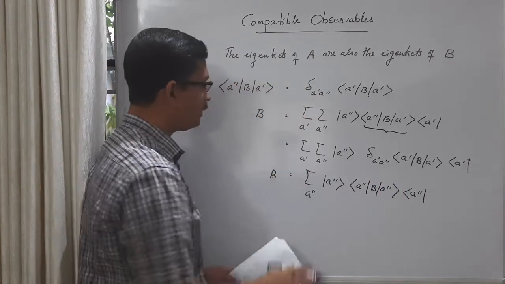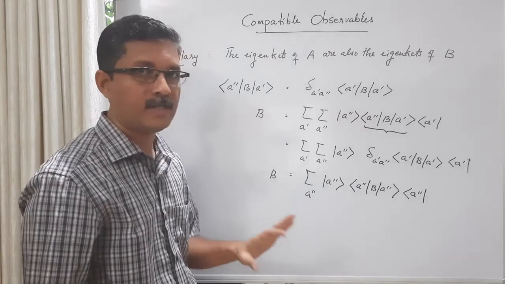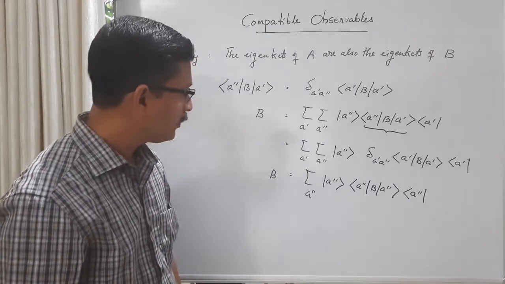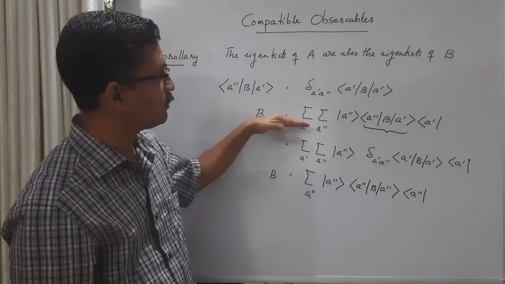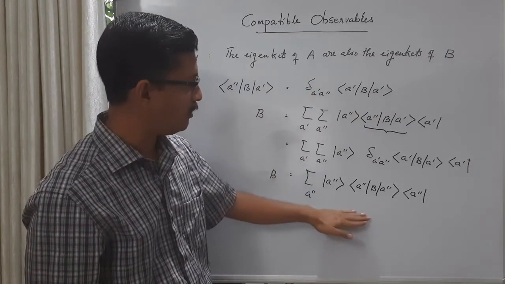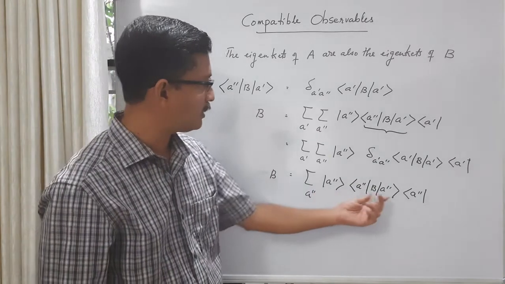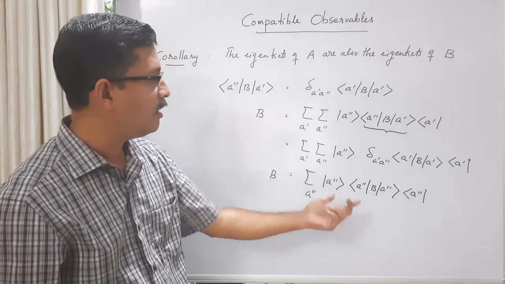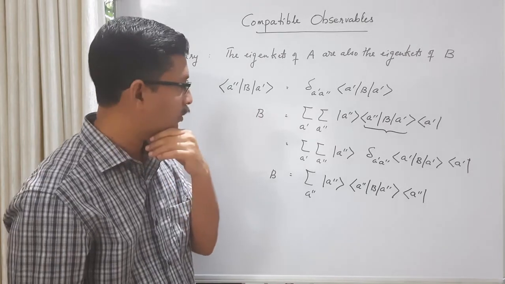So if the matrix of B is diagonal in particular base kets, then the operator B you can express like this. This is a general expression where you have introduced the completeness condition on either side. When you come from here to here, there is a difference. This is not so obvious. An operator can be expressed like this only if it is diagonal.